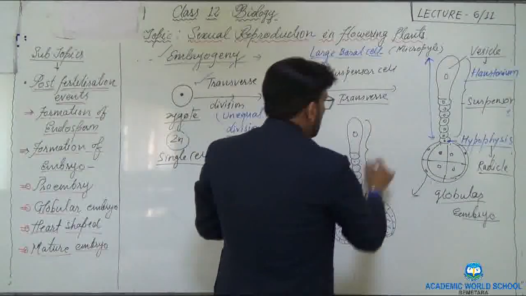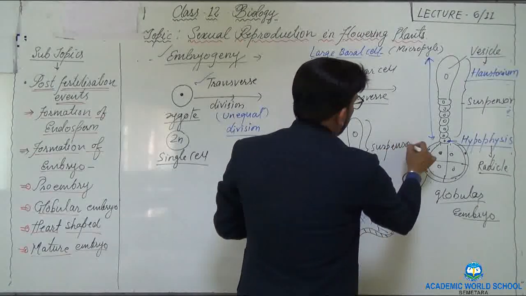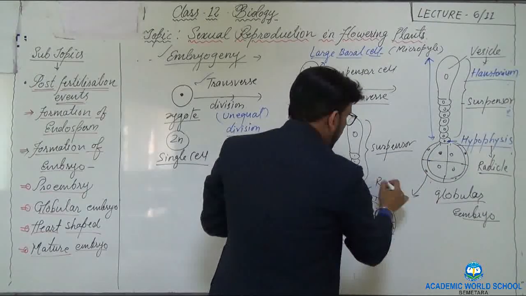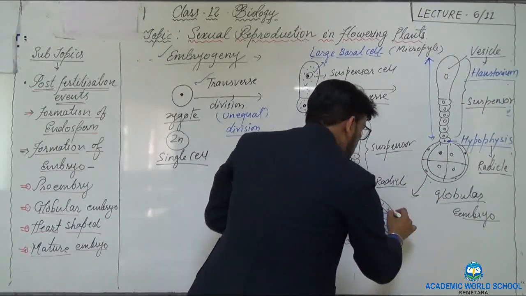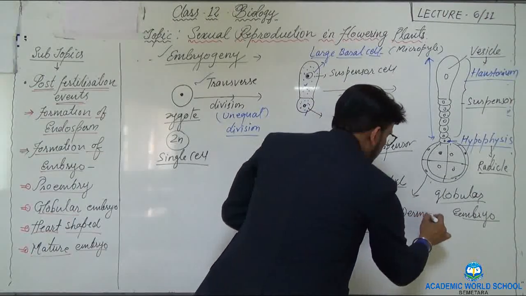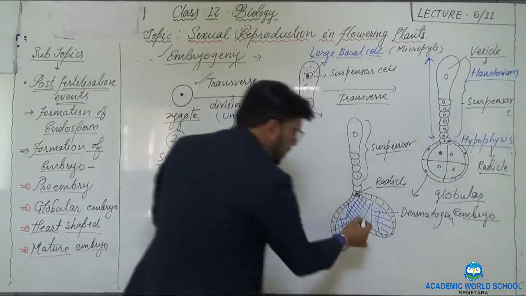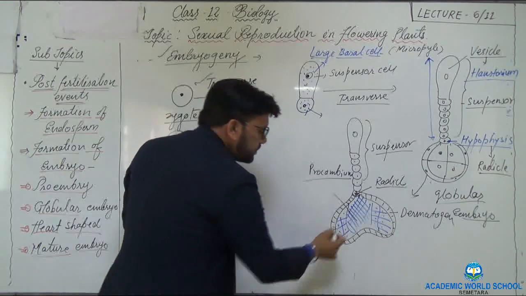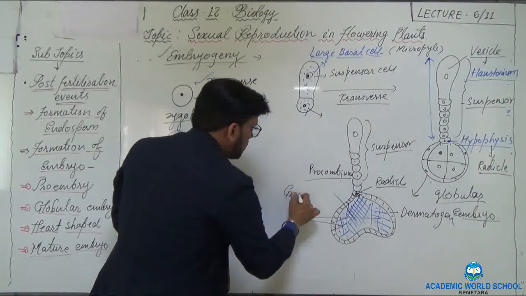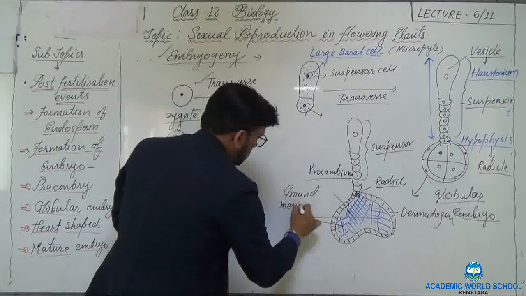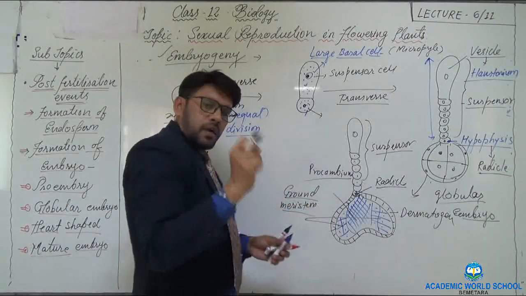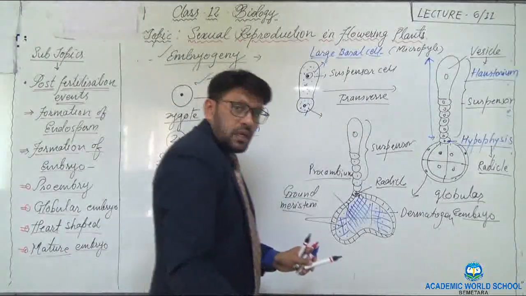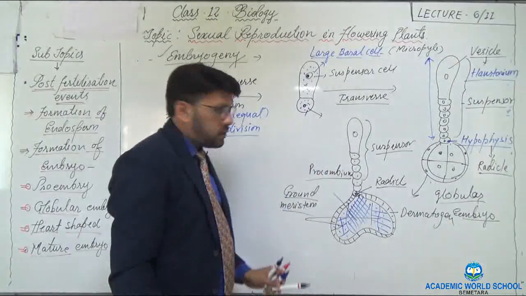So this is what? Suspensor. So this is the cell which actually forms the radicle, and this is the dermatogen, then this is the procambium, and these are the ground meristem. Ground meristem means they form the ground tissue, because this basically forms the cotyledon. Which one? The embryo. Yes.